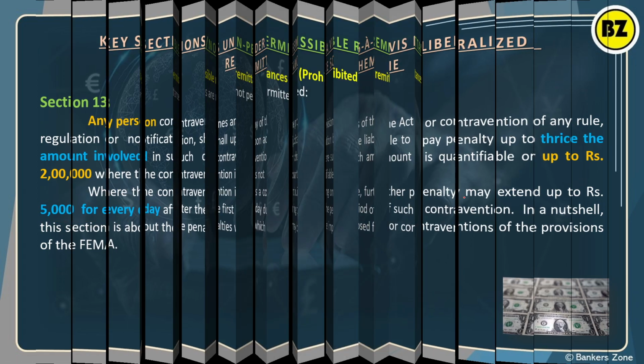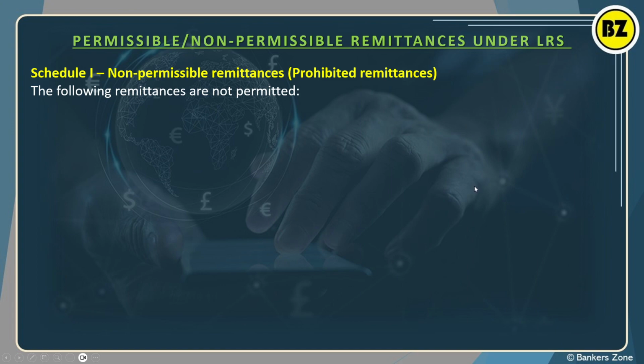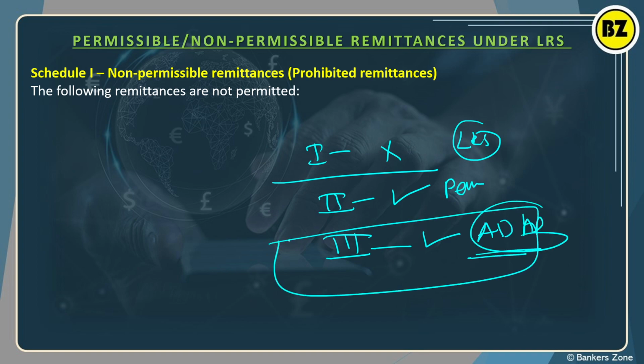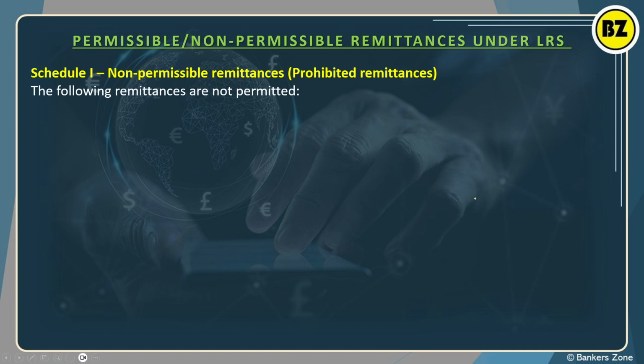Okay, now schedule 1. See, we basically have 3 schedules, right? In schedule 1 we have the transactions which are not permitted under the Liberalized Remittance Scheme. In schedule 2 we have transactions which are permitted but with permission, and in schedule 3 we have transactions which are permitted, so the authorized dealer, authorized person has the power to do that transaction, right? So schedule 1 not allowed, schedule 2 allowed with permission, schedule 3 fully allowed. Okay, in this way.